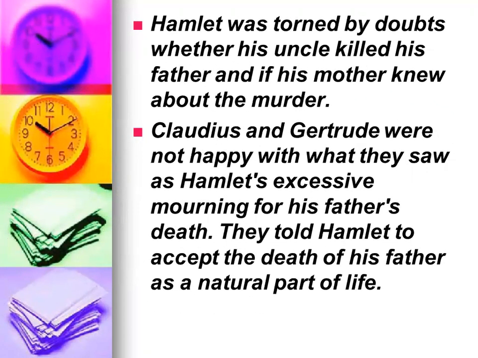Hamlet was torn by doubts whether his uncle killed his father and if his mother knew about the murder. Claudius and Gertrude were not happy with what they saw as Hamlet's excessive mourning, that means his great sadness, for his father's death. They told Hamlet to accept the death of his father as a natural part of life.